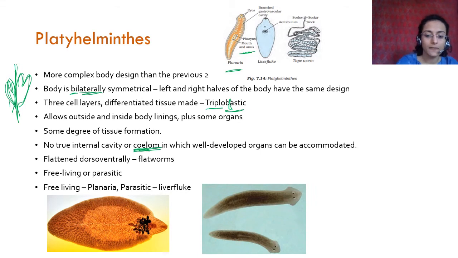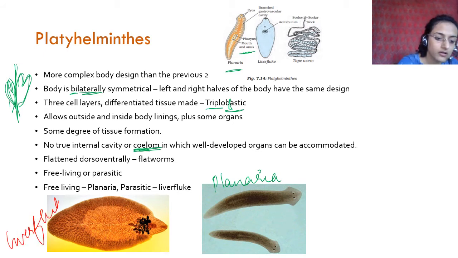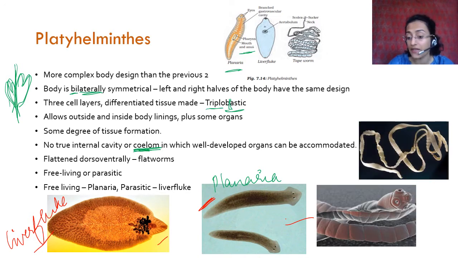This is planaria. This is called a liver fluke. Planaria is free living. Liver fluke is a parasite. This one lives freely. It depends on other things for food, but it does not depend on a living host, attaching to it and taking nutrients from it.